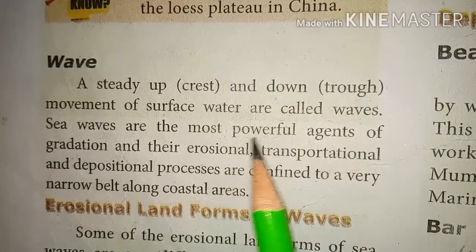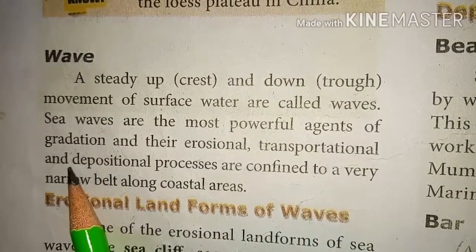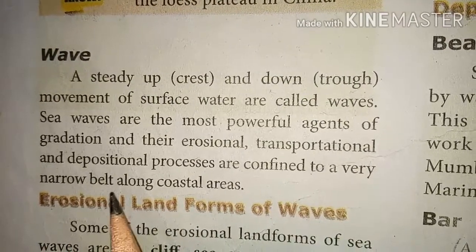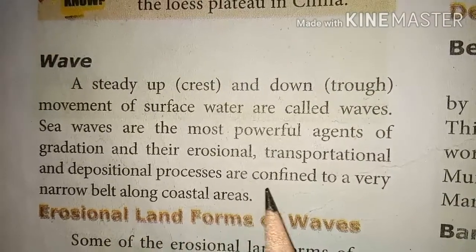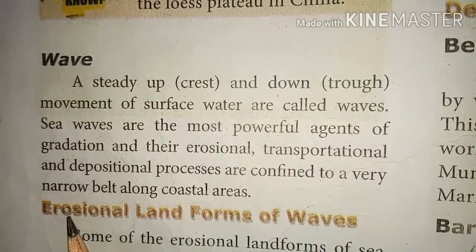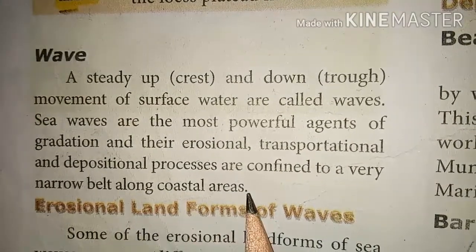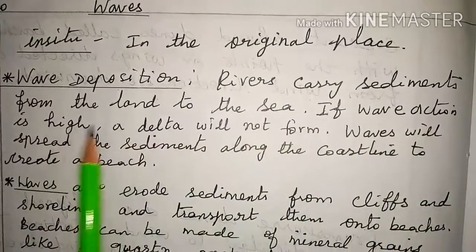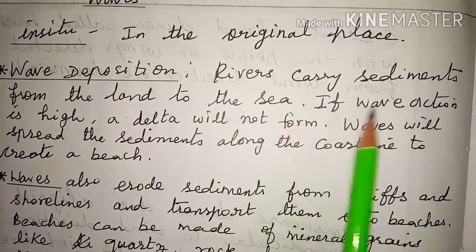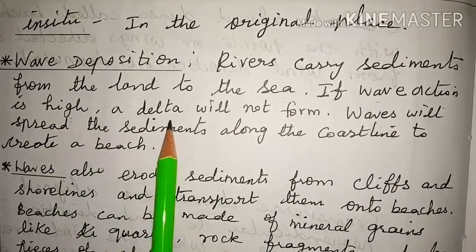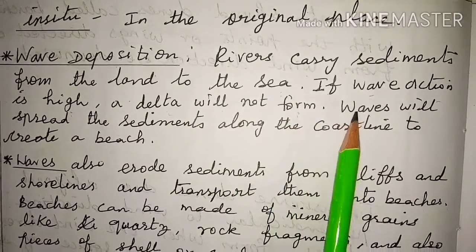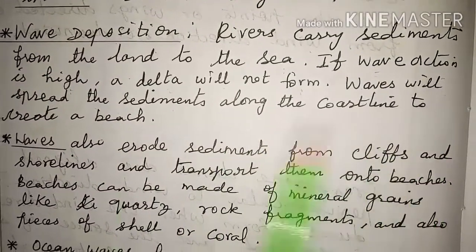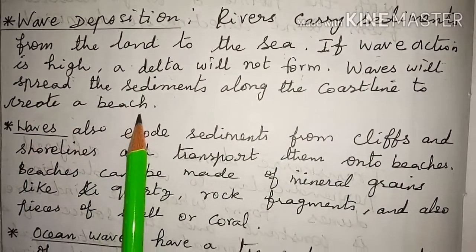Sea waves are the most powerful agents of gradation, and their erosional, transportational and depositional processes are confined to a very narrow belt along coastal areas. Wave deposition. Rivers carry sediments from the land to the sea. If wave action is high, a delta will not form. Waves will spread the sediments along the coastline to create a beach.